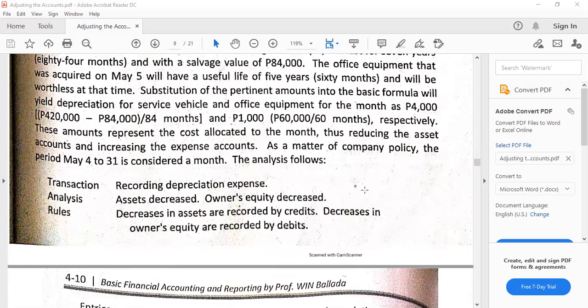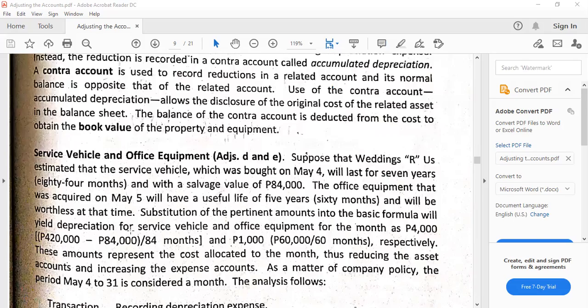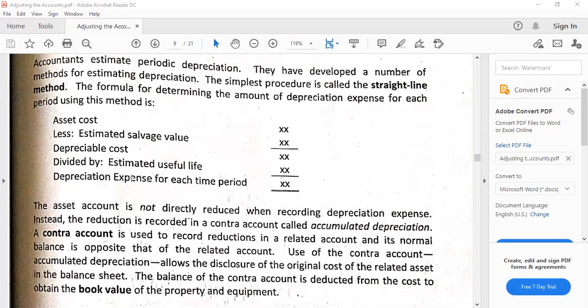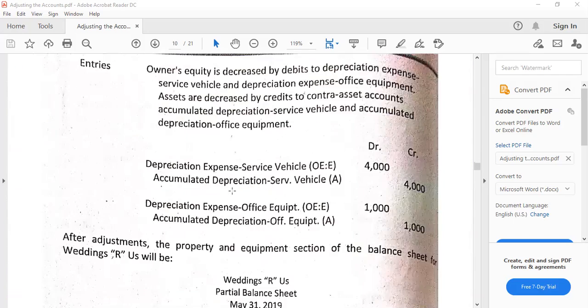Anyway, if we did not, for example, acquire the asset exactly on January 1, we can also do the monthly analysis and multiply by the number of months from that date up to December 31, if we are preparing annual financial statements. But if monthly, of course, this would be very easy, since we're just going to divide by the estimated useful life in months, since normally it's in years. Okay, so how do we record?